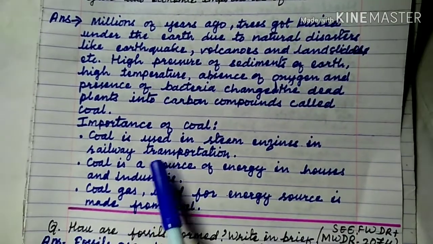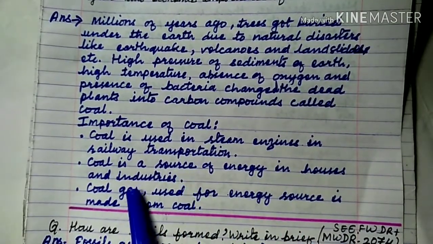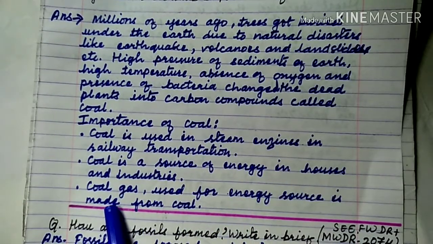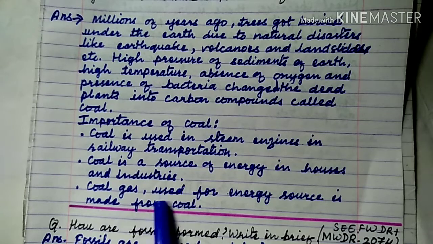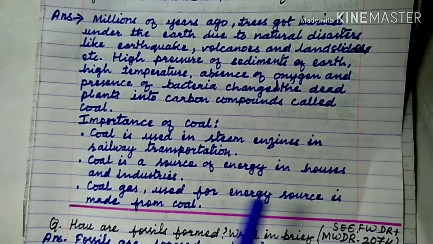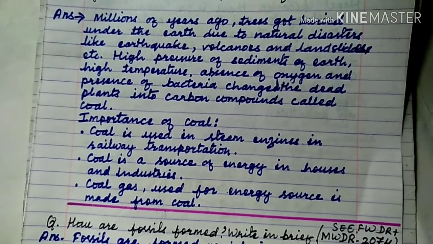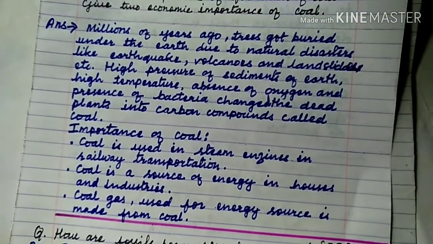Importance of coal. Coal is used in steam engines in railway transportation. Coal is a source of energy in houses and industries. Coal gas, used for energy source, is made from coal. So this is the formation of coal.